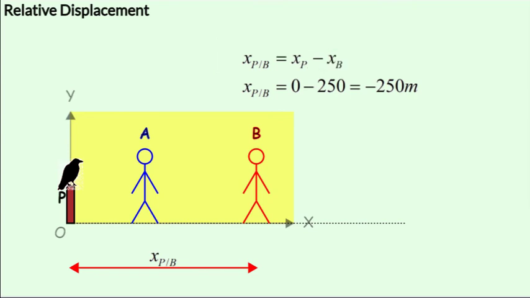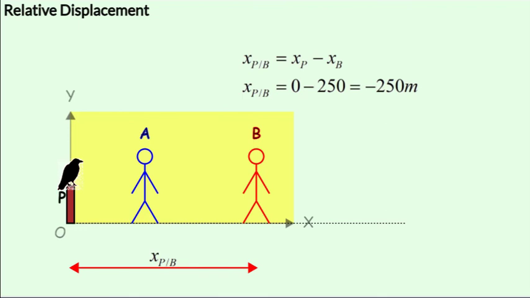For the bird, XP would be 0 and XB would be 250. So XP with respect to B would be minus 250. That would mean that B would see the pole 250 meters to the left or in the negative x direction.